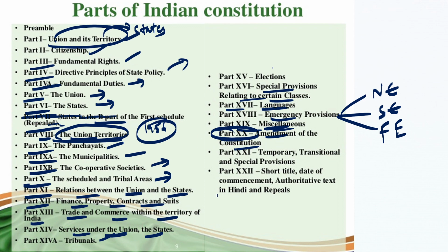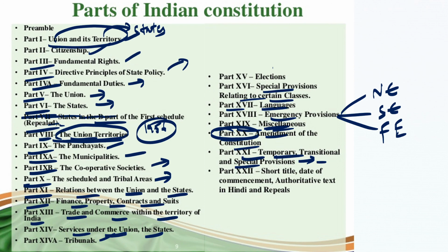Article 370, which dealt with the special provision for Jammu and Kashmir, comes under this part. And part 22 deals with the short title, date of commencement, authoritative text in Hindi and repeals.